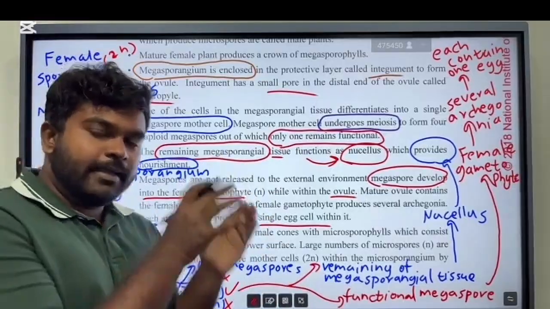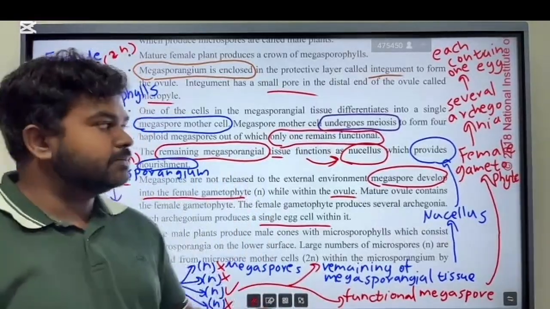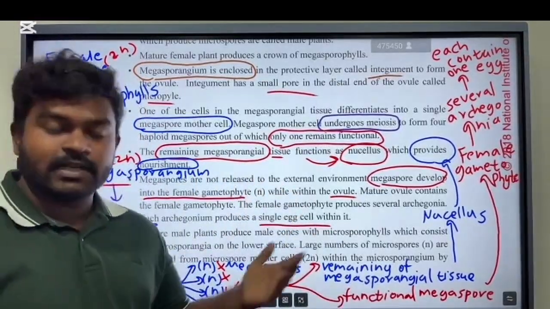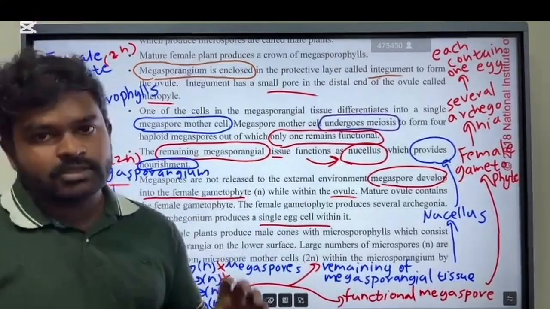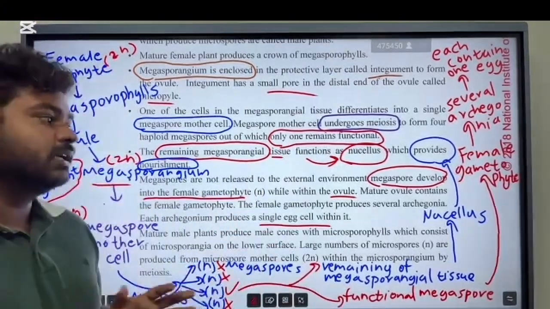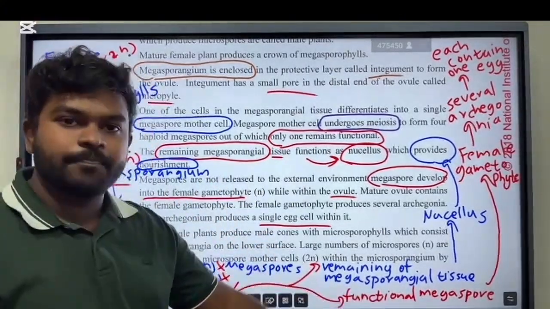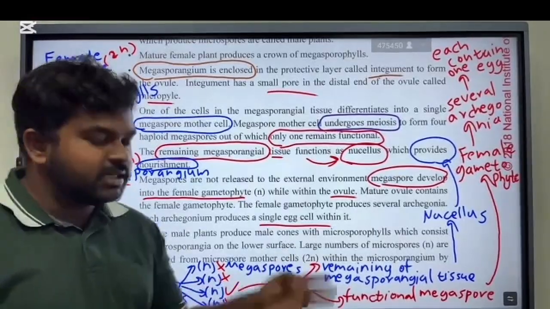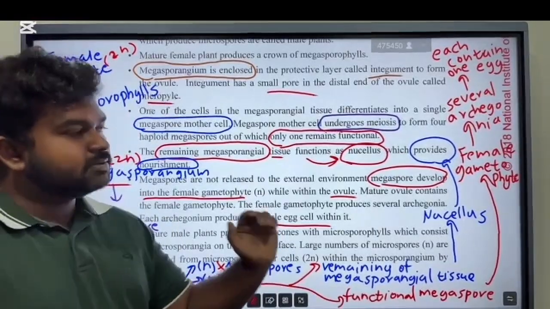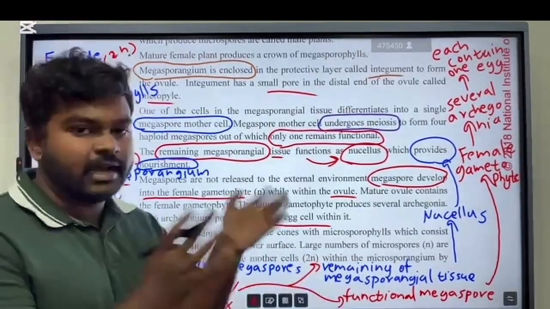That remaining megasporangial tissue becomes the nucellus. Then this nucellus is important for the nourishment, that provides nourishment. Then this functional megaspore becomes the female gametophyte because this is the megaspore.